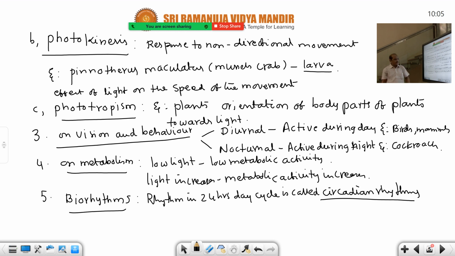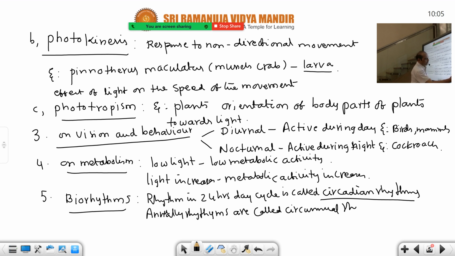These are all biorhythms. And if these rhythms occur annually, annually occurring rhythms are called circannual rhythms.